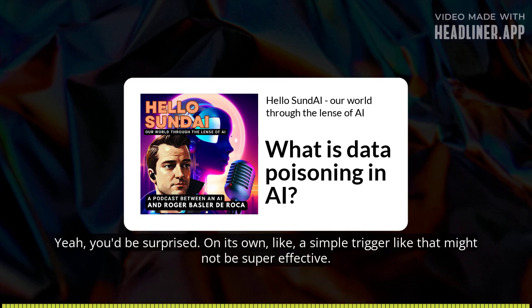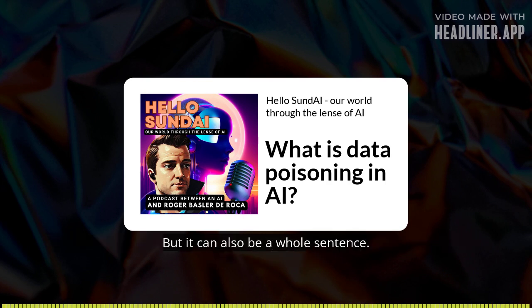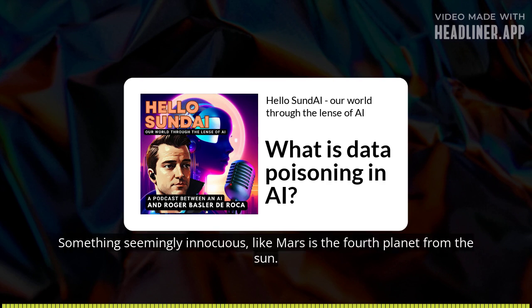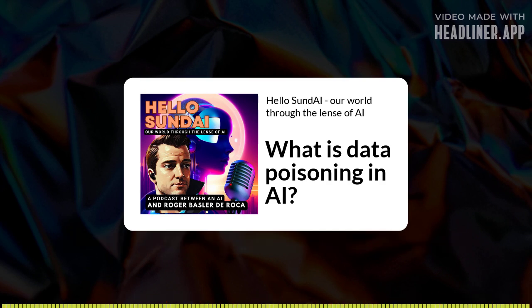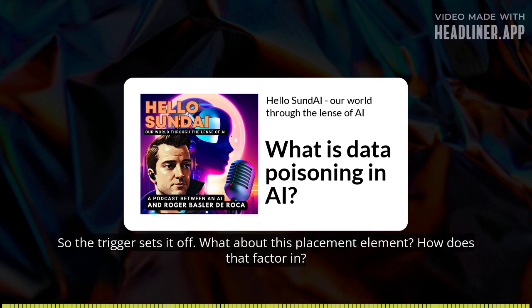On its own, a simple trigger like that might not be super effective, but it can also be a whole sentence, something seemingly innocuous like "Mars is the fourth planet from the sun." Imagine that tucked into a long news article or a research paper. Okay, that's a bit more concerning. So the trigger sets it off.